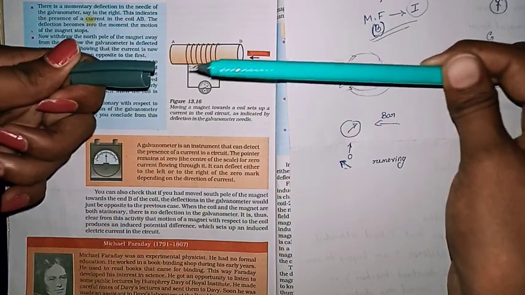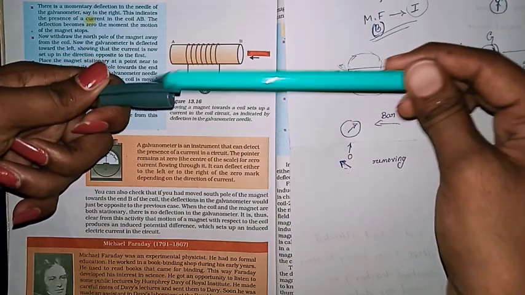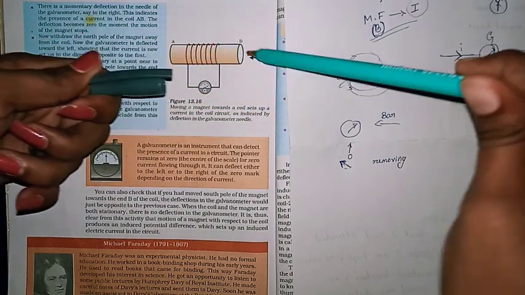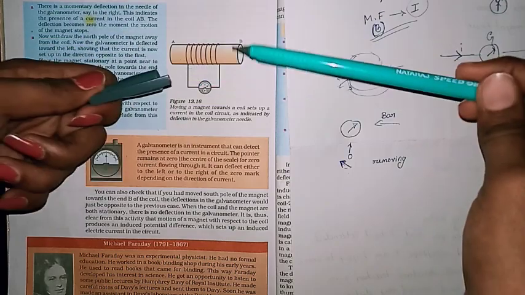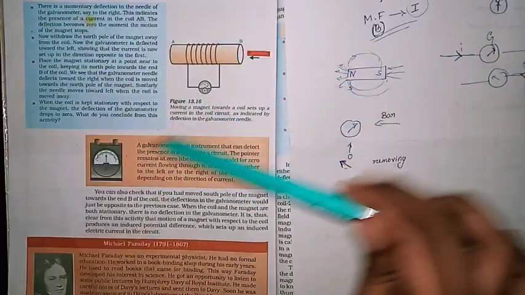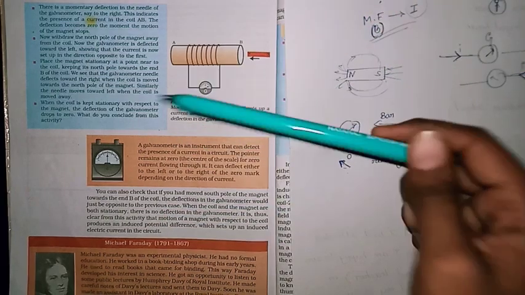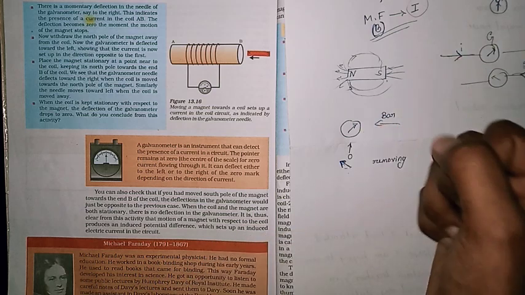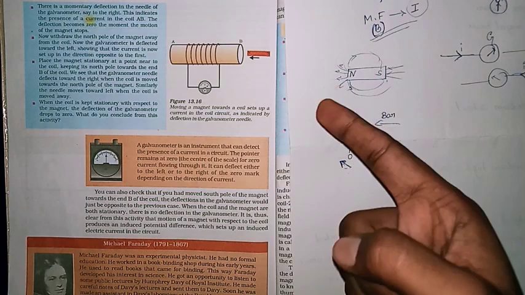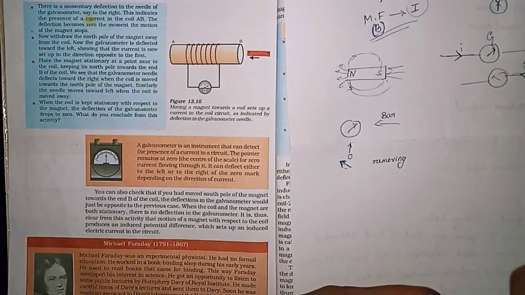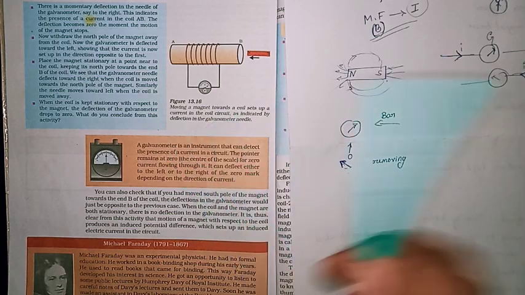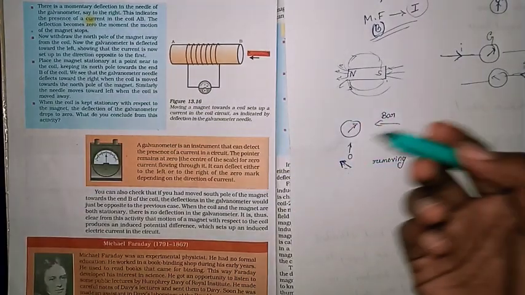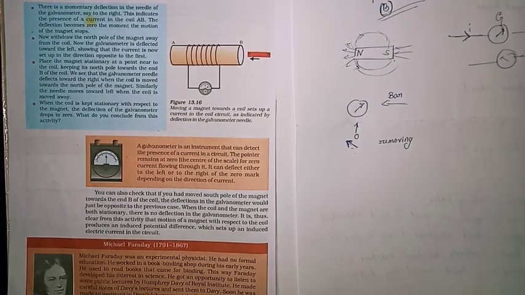Either the circular coil or conductor should move, or the bar magnet should move. Whenever there is a movement in any one of those, there is a flow of current. If it is stationary, there is no flow of current. You have to remember which instrument we are using: the galvanometer. It is useful to find the presence of current, and it even shows the direction of the flow of current. So this is about the concept of induced current. That means from the magnetic field lines we are producing the current. I hope that is clear.